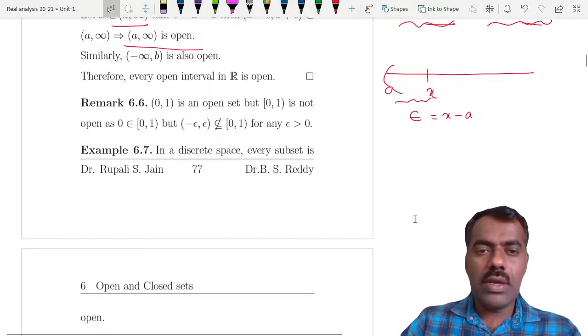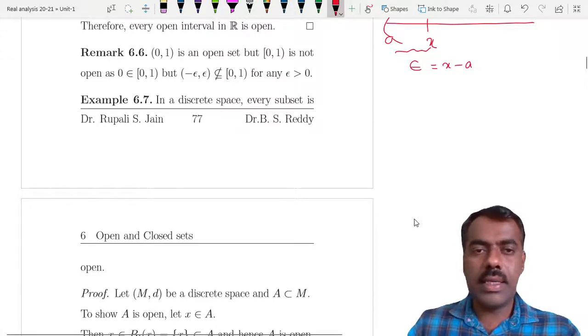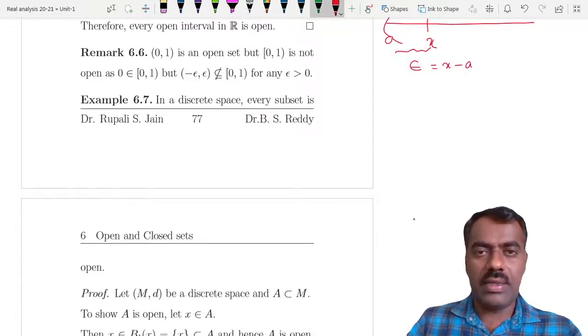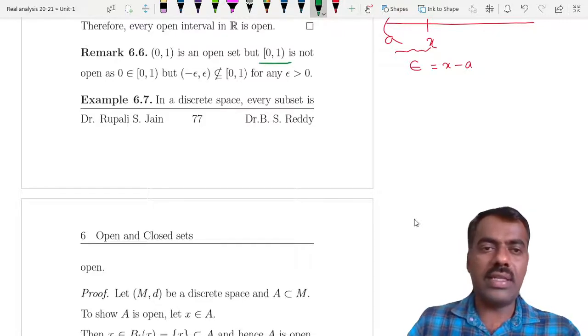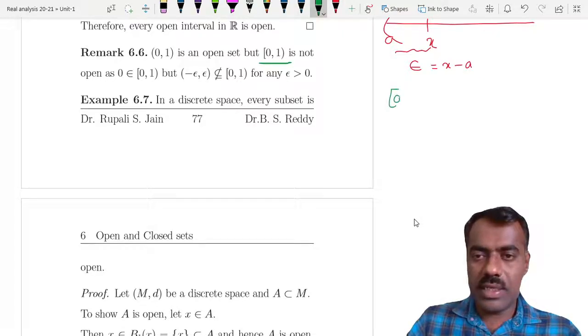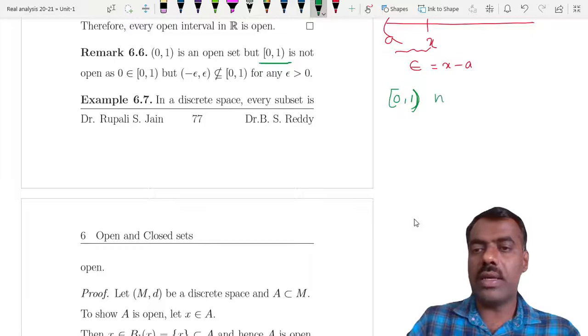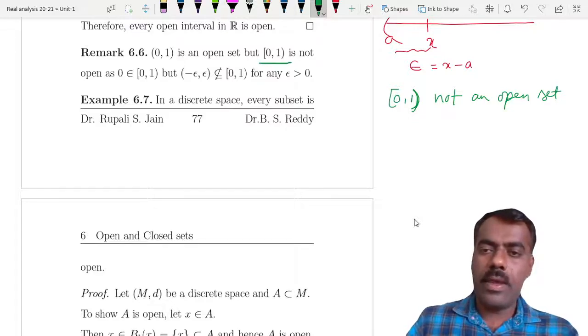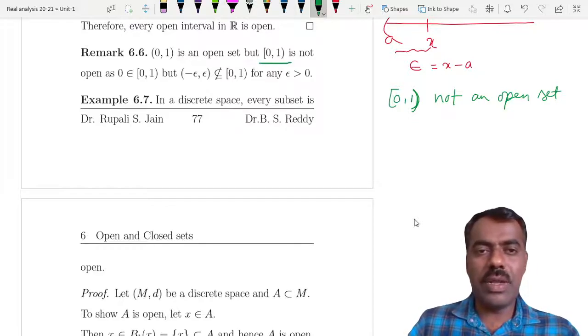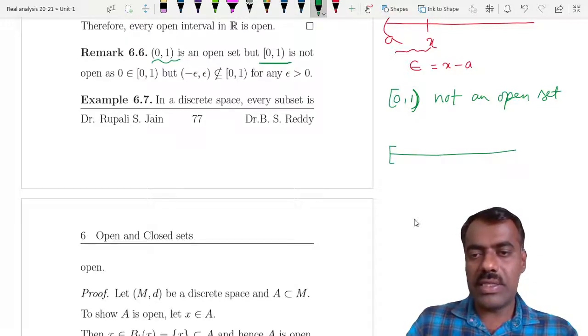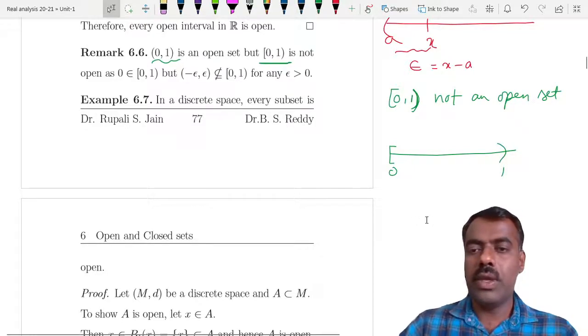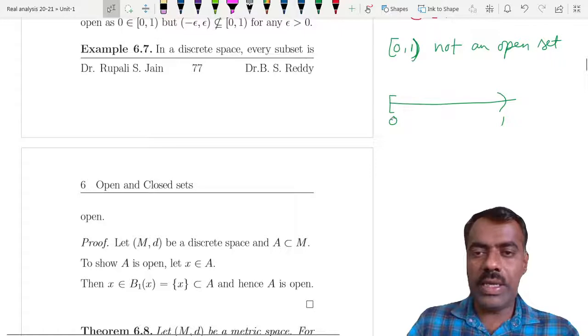Now you can observe that [0, 1), closed at 0 and open at 1, is not an open set. Why? Even though (0, 1) is open, the only problem you can observe here is at the point 0. This is 0 and here it is 1. So the only problem with it not being open is this point x equal to 0.